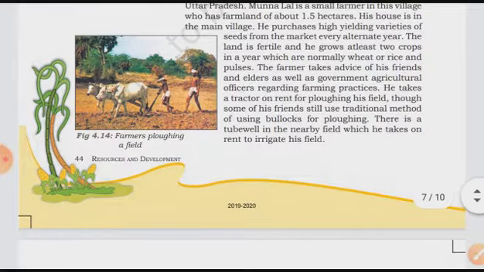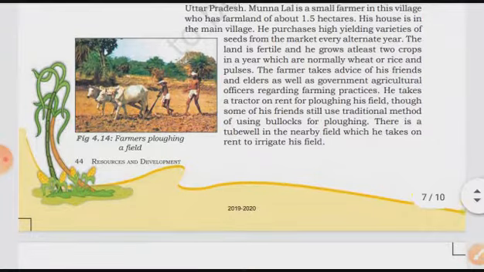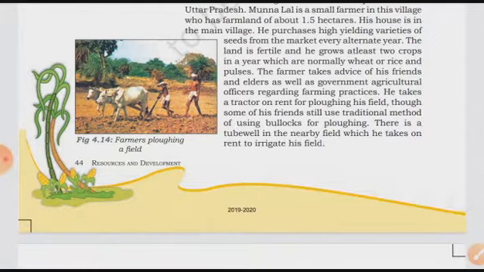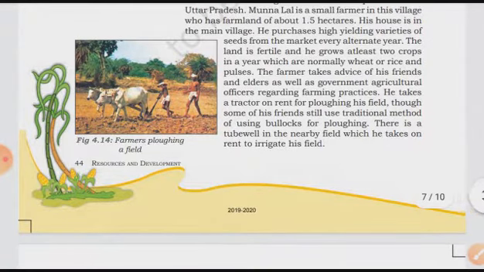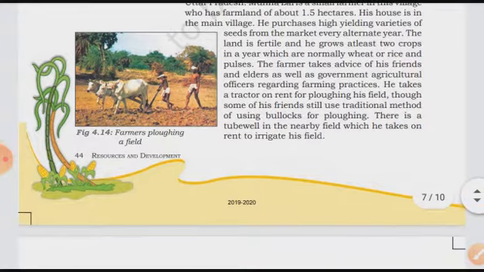The land is fertile and he grows at least two crops in a year, which are normally wheat and rice and pulses. He grows mainly wheat and rice or even pulses in his field. The farmer takes advice of his friends and elders as well as government agricultural officers regarding farming practices.